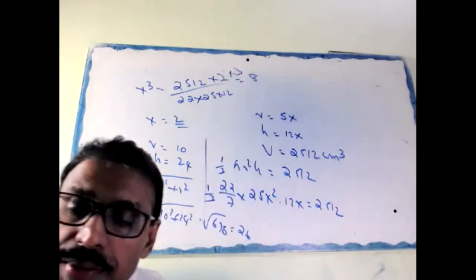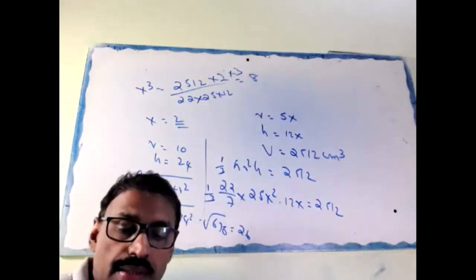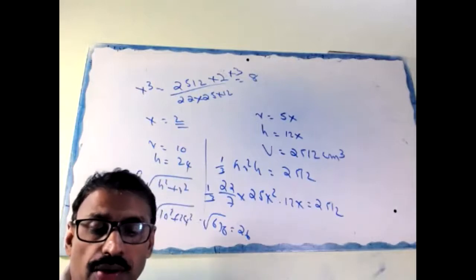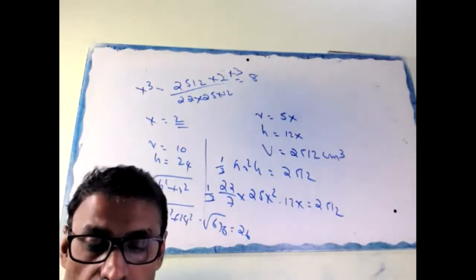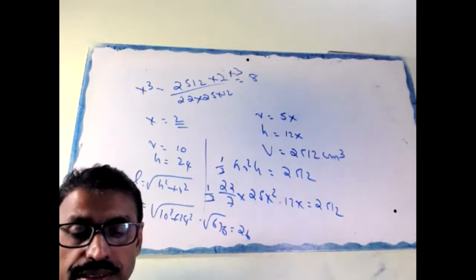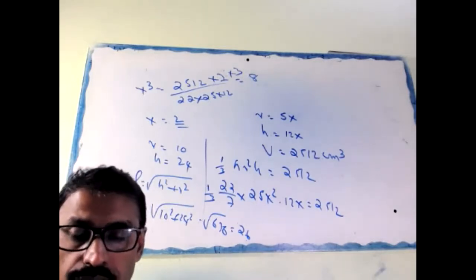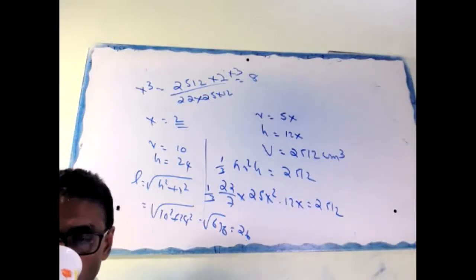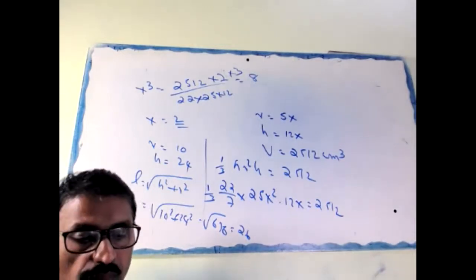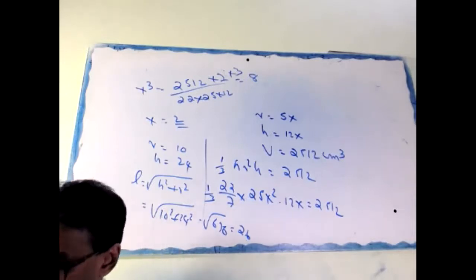You'll get x equal to 2, R equal to 10, H equal to 24, L equal to 26. CSA pi RL, so that is 817.14. It's clear now?